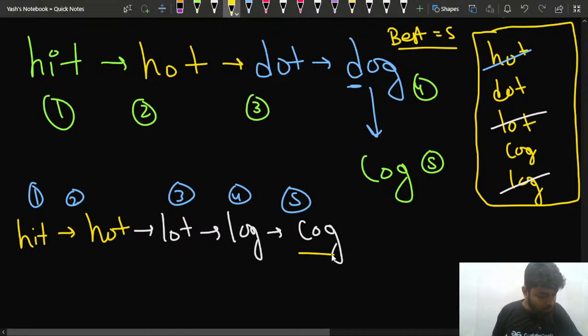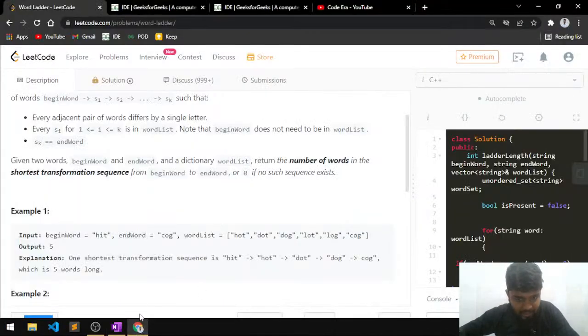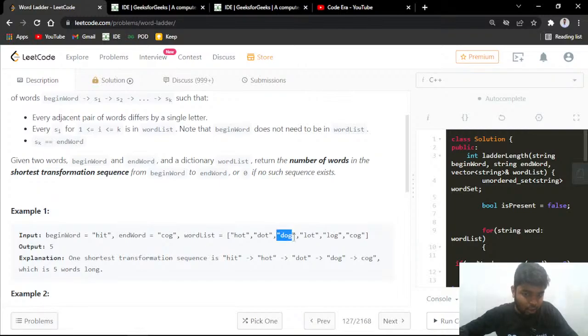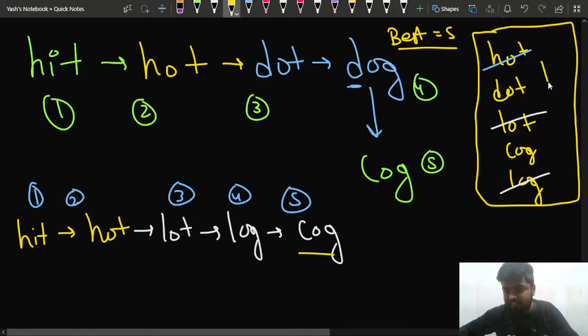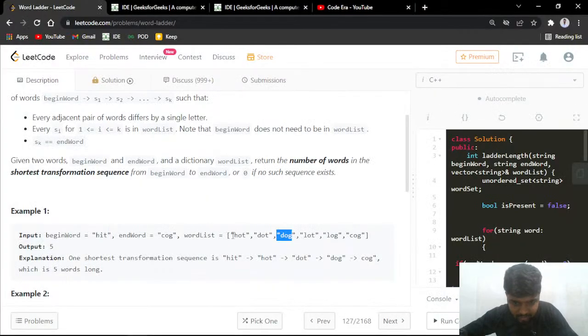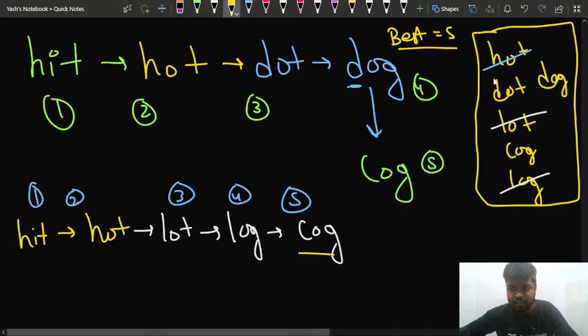You are saying you use dog, but dog is not available. Okay, dog is not available. Let me check. Dog is available, man. Sorry, dog is actually available. This is the part that I've missed, but actually here dog is available. So 1 2 3 4 5 6, yeah, there are 6 words. So Nikhil, I just made a mistake. Dog was available, that is why I was using it, right? So this can be one of the ways, or this can be one of the ways. So basically the minimum number of steps that I can take is 5 steps, right?